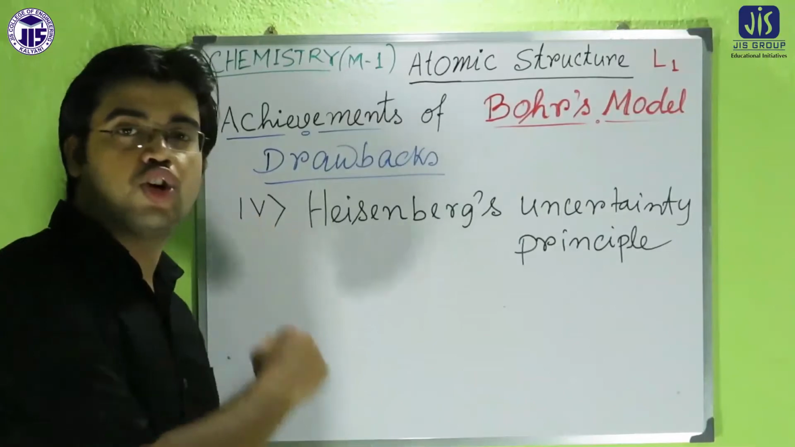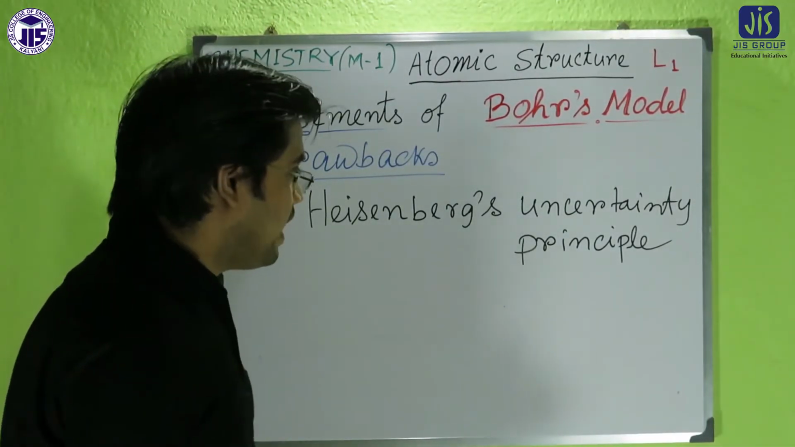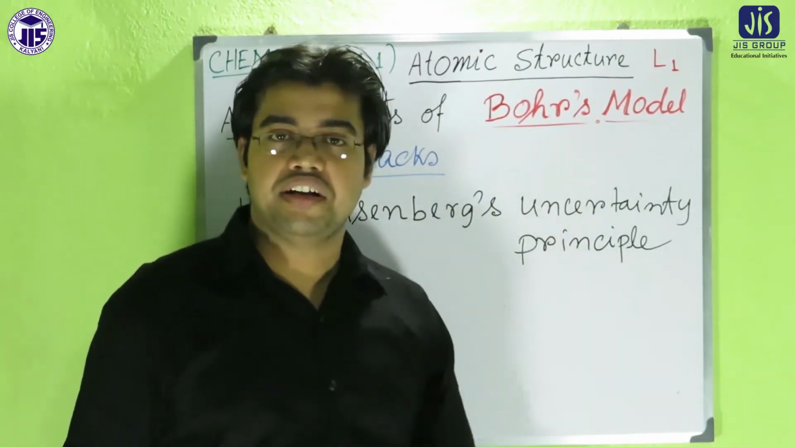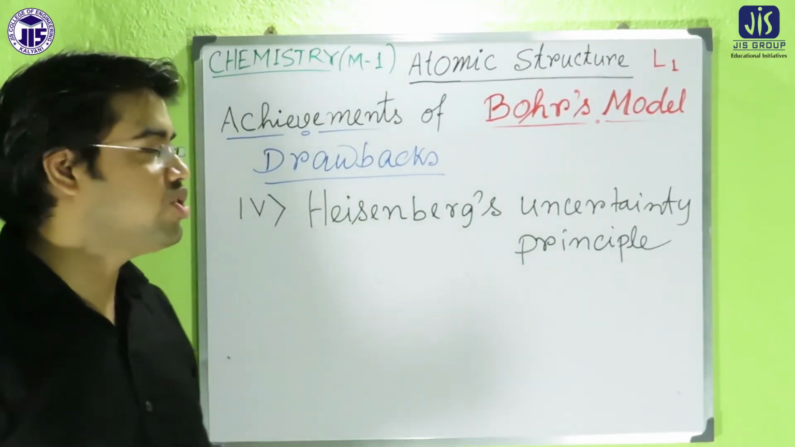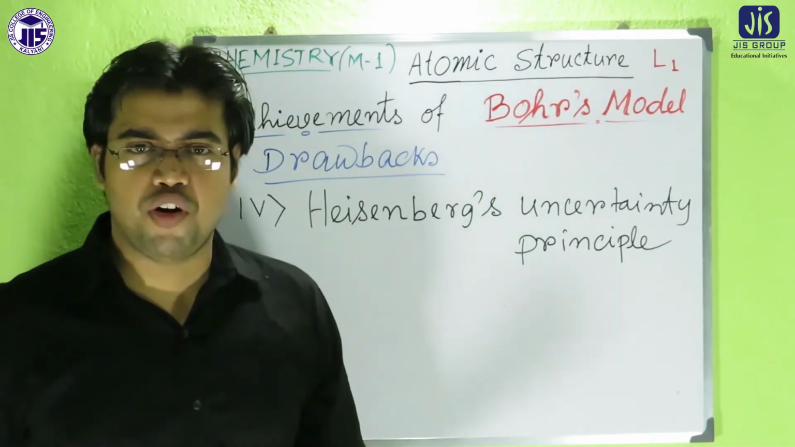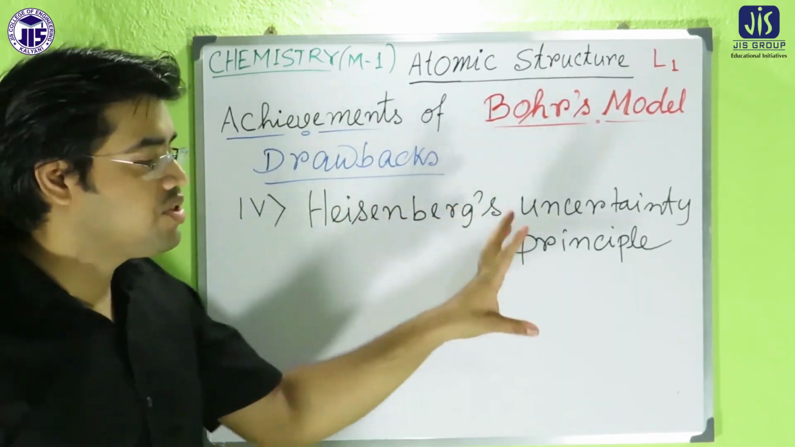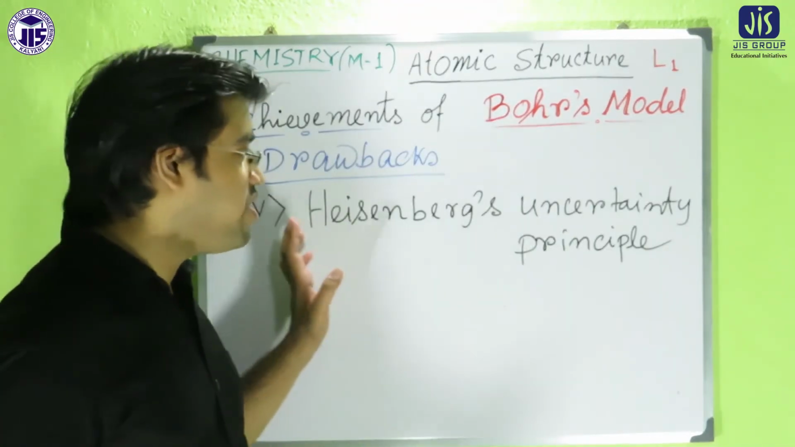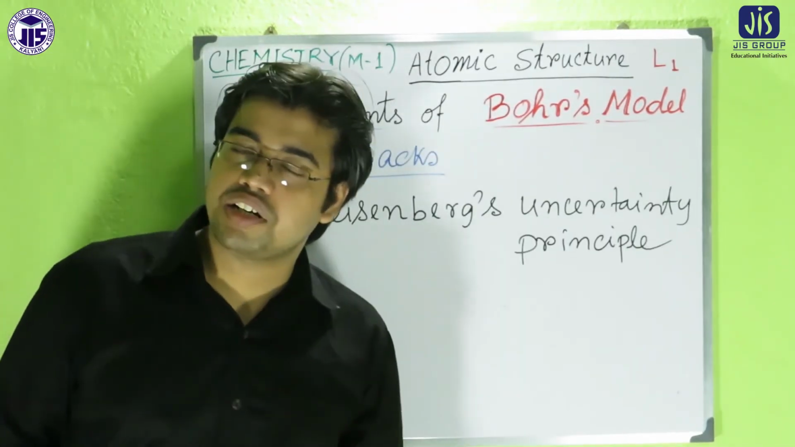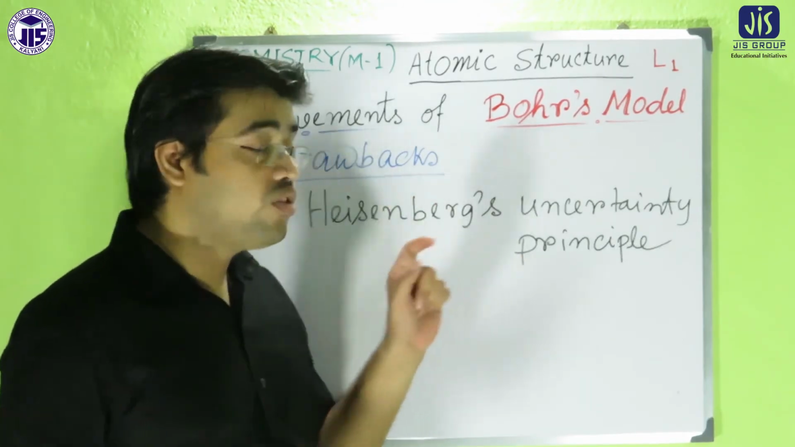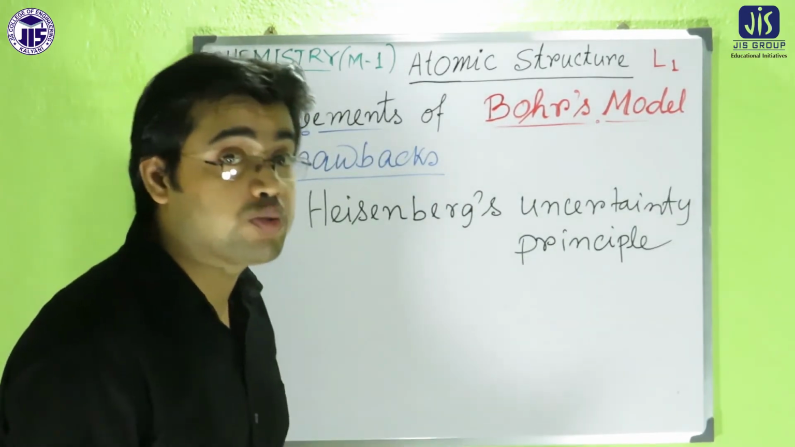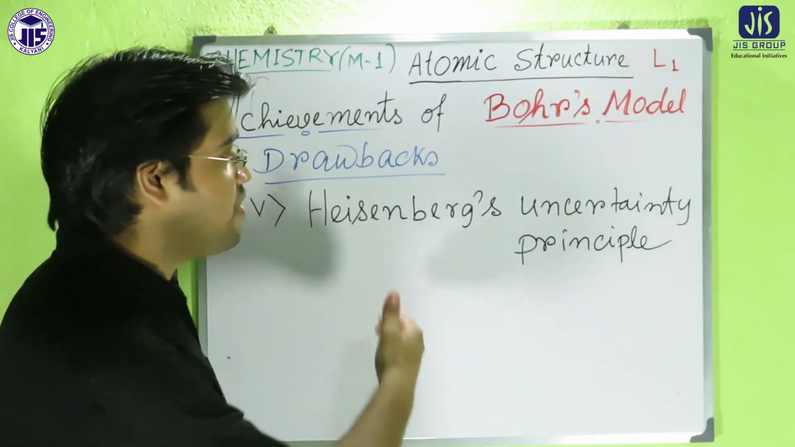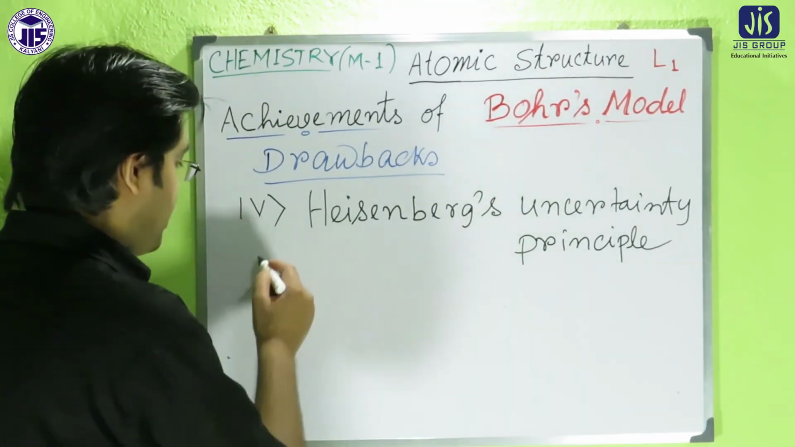Now come to the next drawback. Bohr's model contradicts the Heisenberg uncertainty principle. What is the Heisenberg uncertainty principle? We will discuss it in the next class. To understand, there is a principle called the Heisenberg uncertainty principle, but the Bohr's model does not support it.